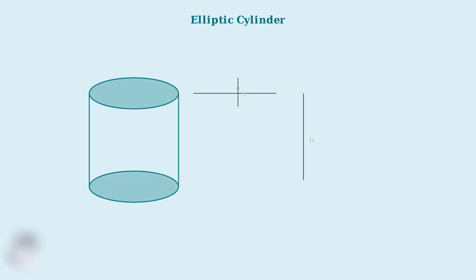An elliptic cylinder has an oval or ellipse as its base instead of a circle. To find its volume, we multiply the area of the elliptical base by the height. The area of an ellipse uses both the major axis and minor axis.